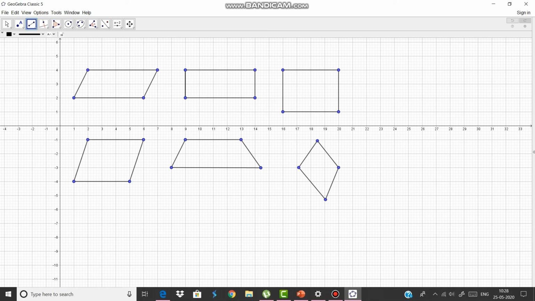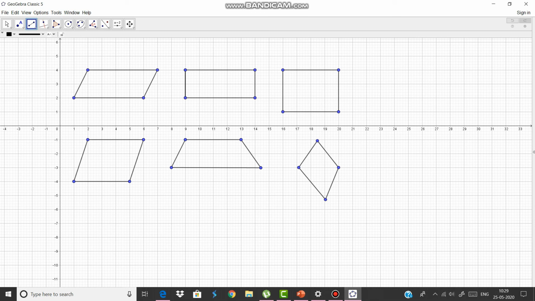But a parallelogram does not fulfill the criteria of the property of the rectangle. So that is why a parallelogram is not a rectangle, because each angle is a right angle in a rectangle, but this property is not fulfilled in this parallelogram.